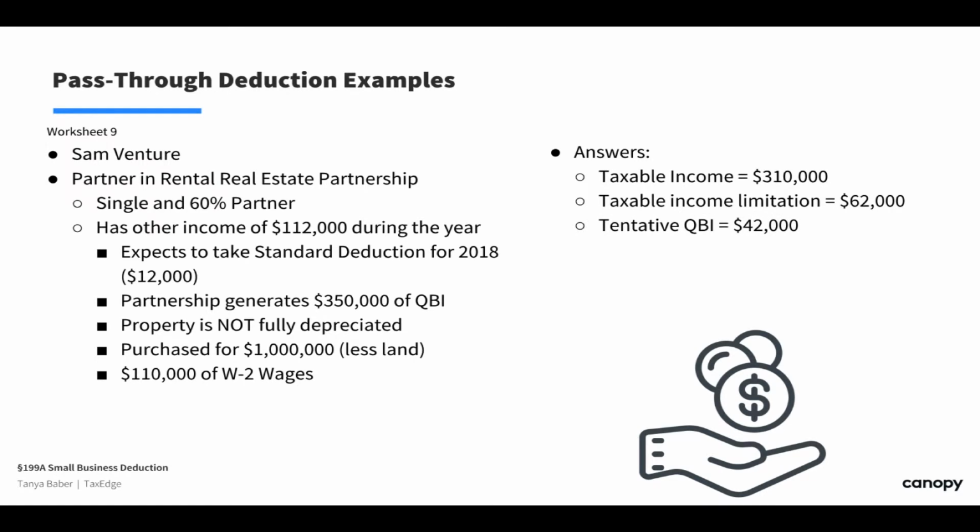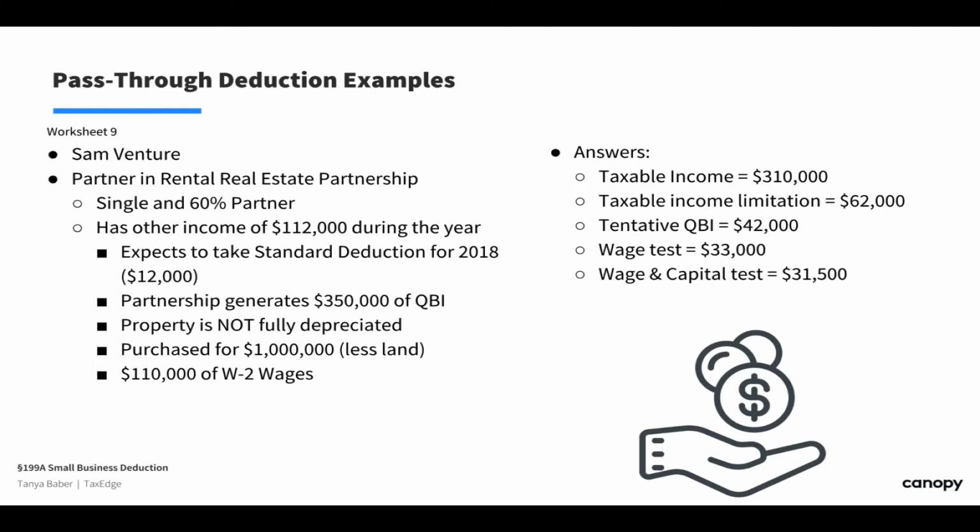His wage test: because we can use either of two directions, it's basically 50% of his portion, 60% of the wages. His 50% test would equal $33,000 after you do those couple steps of math. Or the wage and capital test: it's 25% of his portion of wages plus 2.5% of his portion of the UBID.